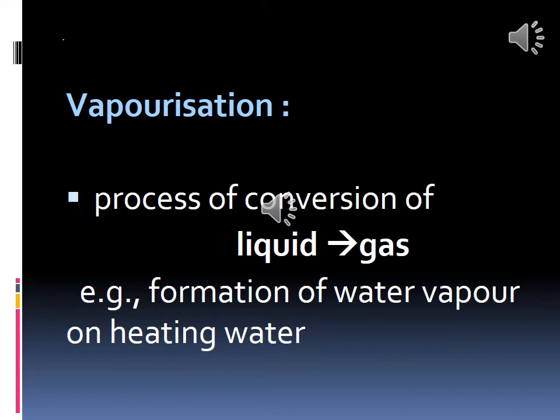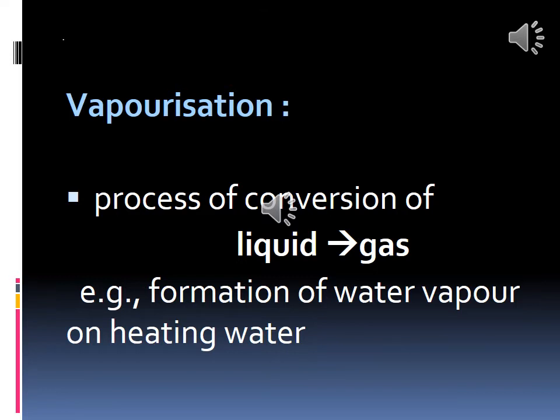On heating water we can see the water vapor. When water is boiled, it evaporates, and that evaporation is vaporization. We can see the vapors. The process of conversion of liquid into gas is called vaporization.